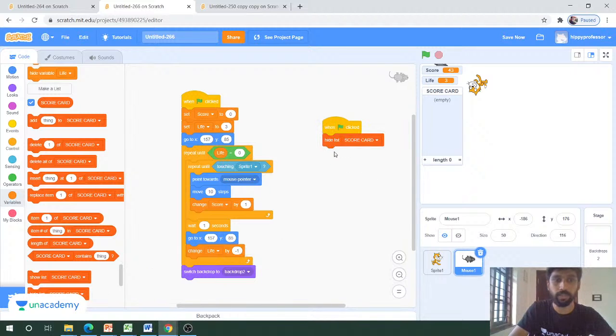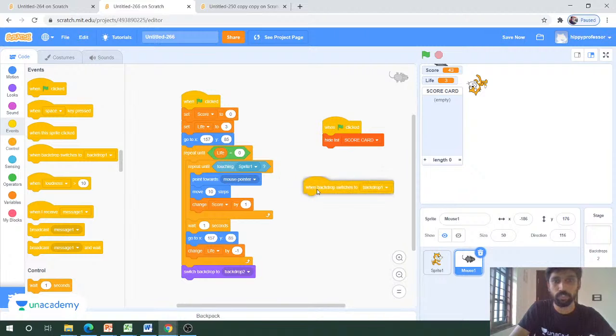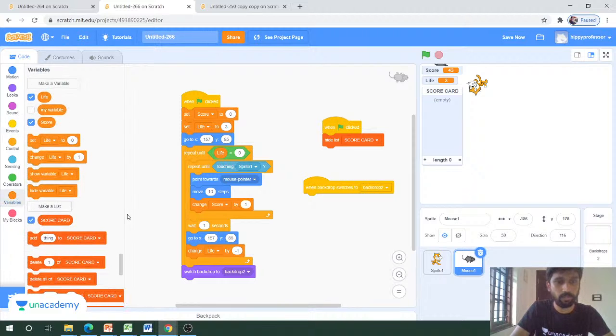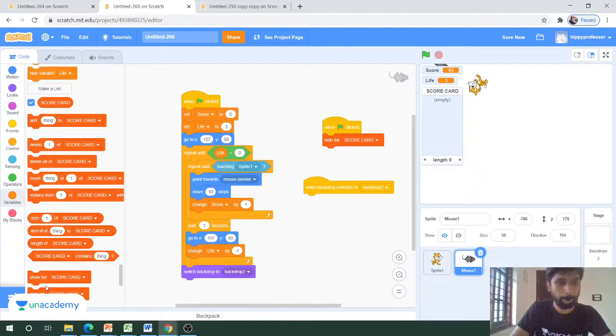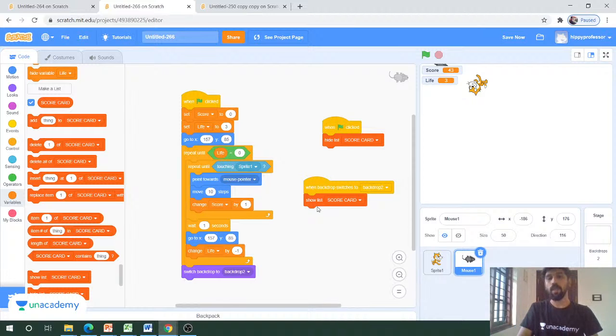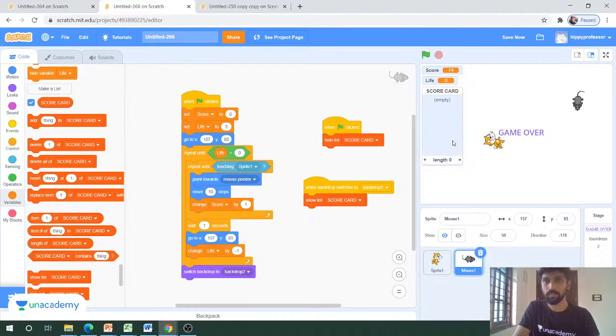I just hid the scorecard here, and I will drag another event block called when backdrop switches to backdrop 2. As we know, backdrop 2 means the game over screen, and if I switch the backdrop to game over, then we will show the scorecard. So whenever you are switching the backdrop, we will show the scorecard. If I click on the flag, the scorecard won't be there. Yes, now we can see the scorecard here.